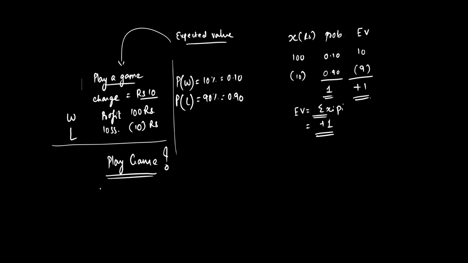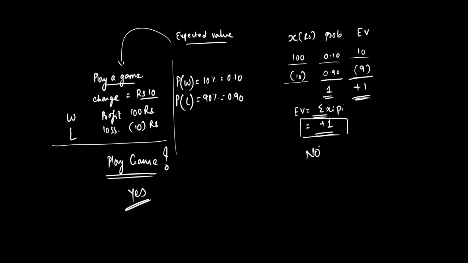Then ultimately I'll have to find out the expected value of playing the game, and this is how I find out the expected value of playing the game. If I win, my profit is 100 rupees, probability is 10%, it is 10. If I lose, I will be losing 10 rupees, probability is 0.90. Expected value is positive. Yes, I should play this game. Sir, so if I play this game, my profit will be 1 rupee.